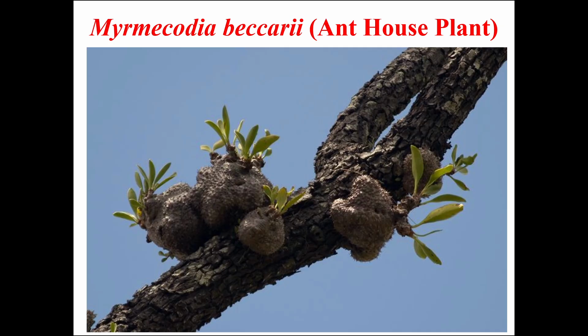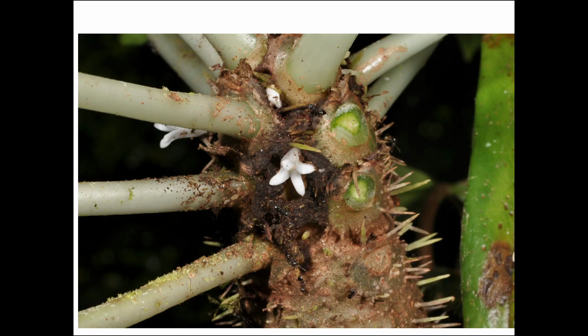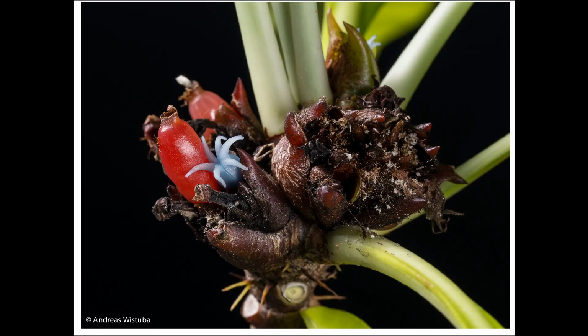Myrmecodia beccarii. It is an interesting plant of Rubiaceae where it shows symbiotic association with ants, and hence the name Myrmecodia. Commonly it is referred to as the ant house plant. This picture shows the closer view of the flowers of Myrmecodia, and this is again the fruit, which is a red berry in Myrmecodia.